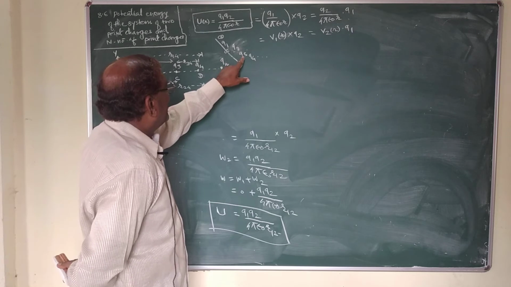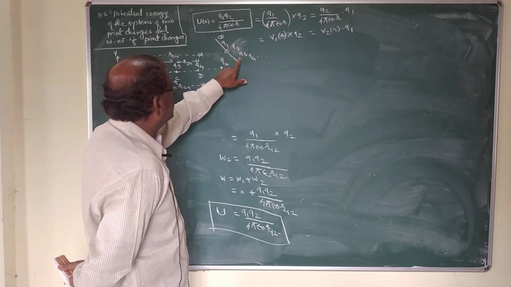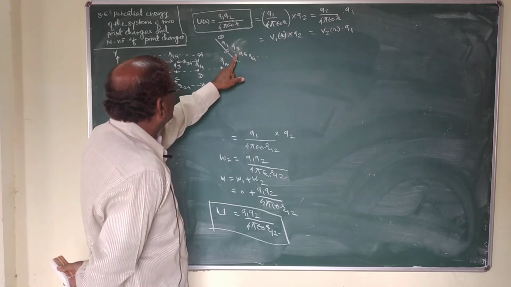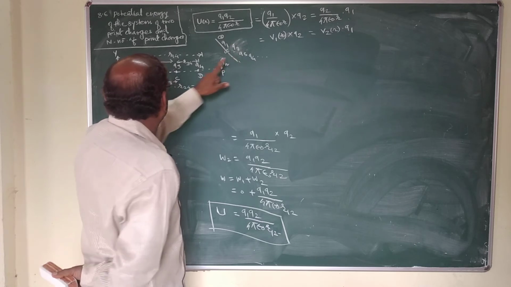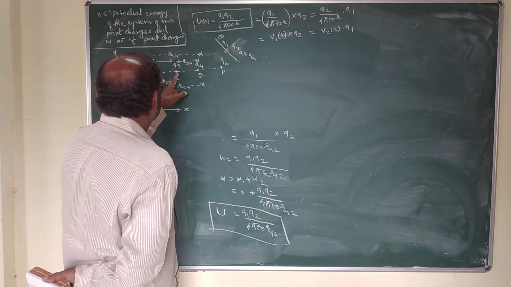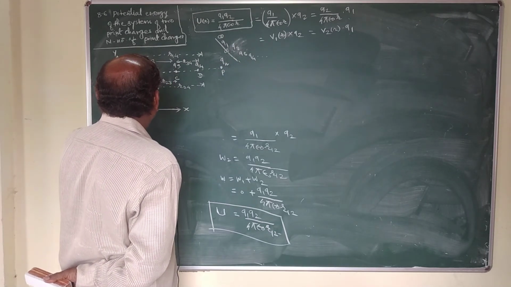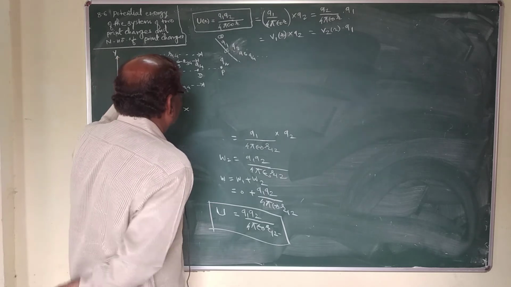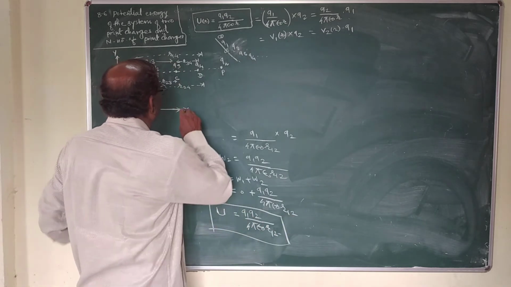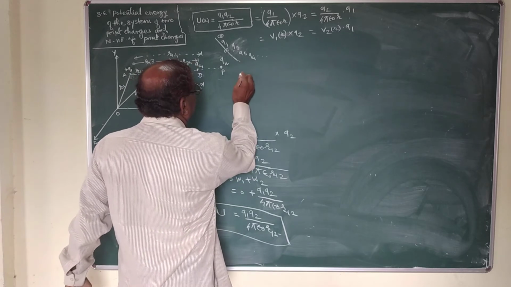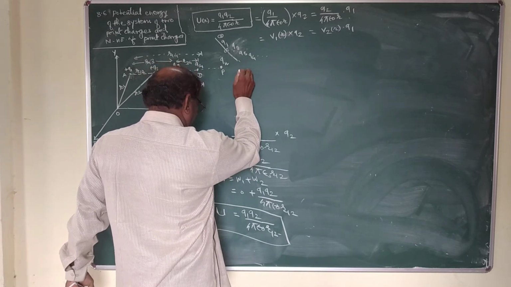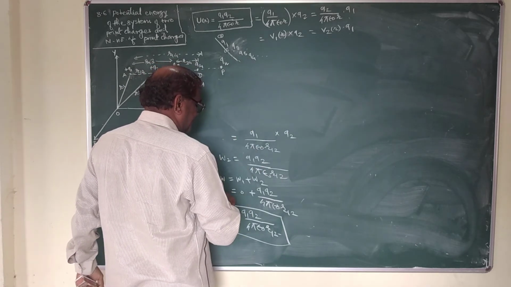first we perform the work on Q3 charge in bringing Q3 charge from infinity to point C in the electric field of Q1 charge, so that this work done is given by, this is the work.